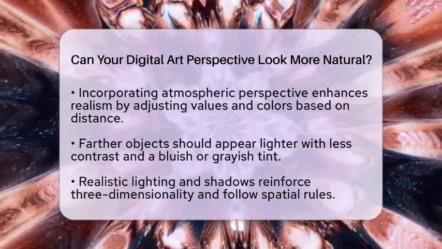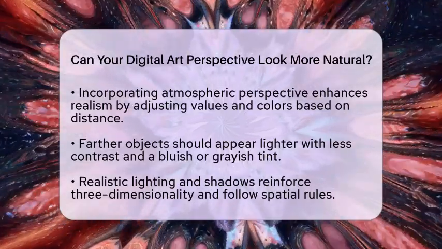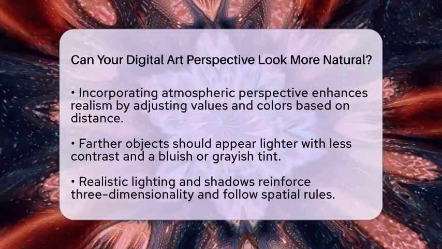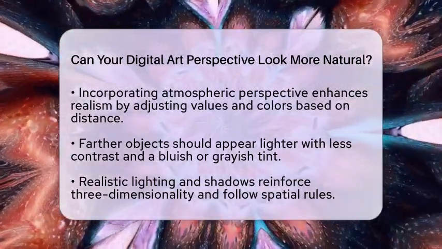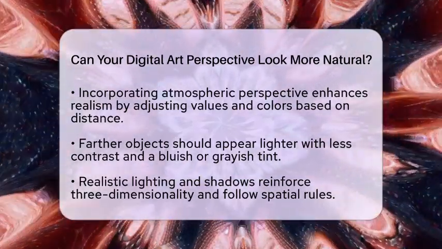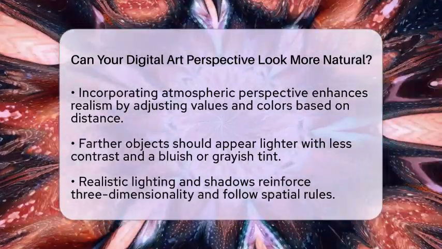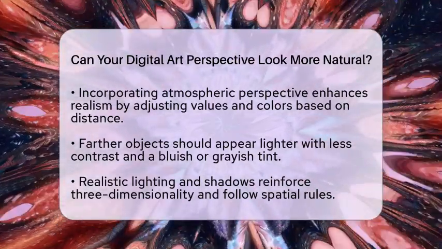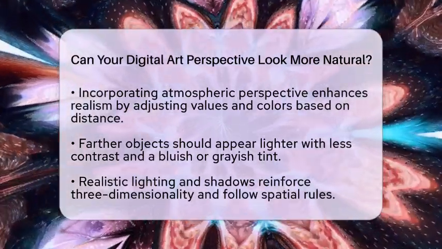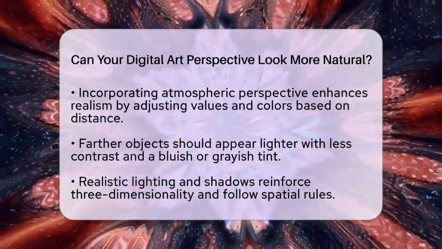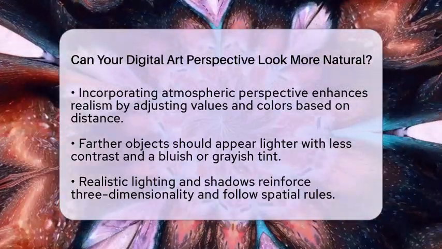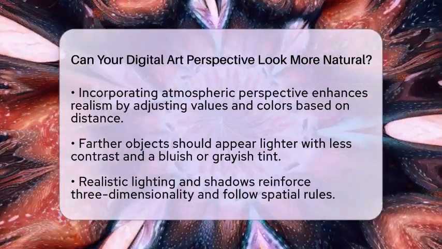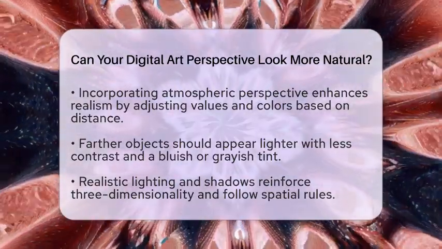Realistic lighting and shadows are also important. Lighting affects how forms are perceived and can reinforce the three-dimensionality of your scene. Make sure shadows and highlights follow the spatial rules set by your perspective grid. Using references and thumbnails can help you plan your composition and perspective before finalizing your digital painting. Observing real environments and photographs will give you a better understanding of how perspective and atmospheric effects work together in nature.